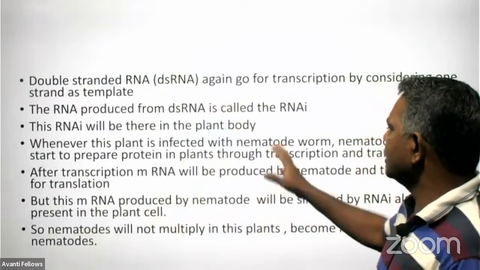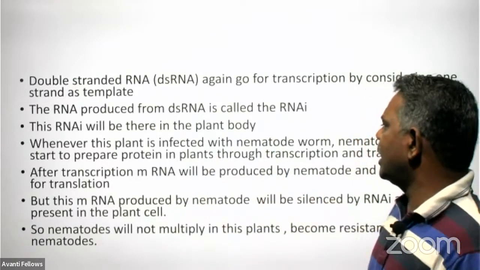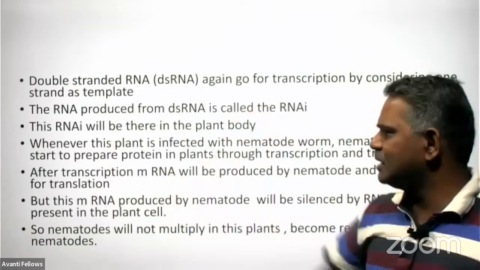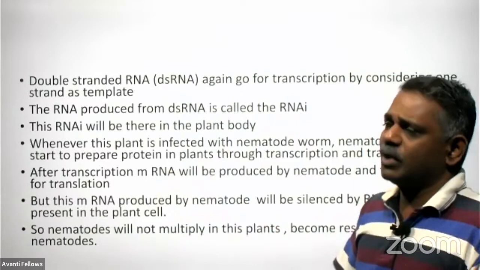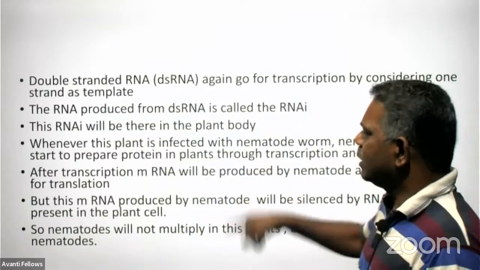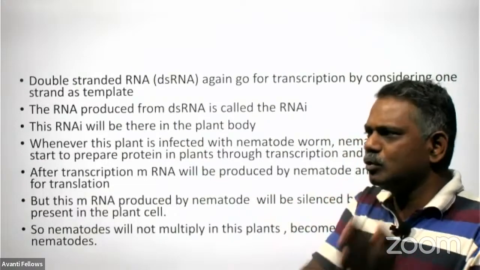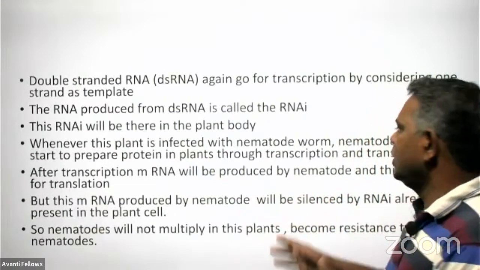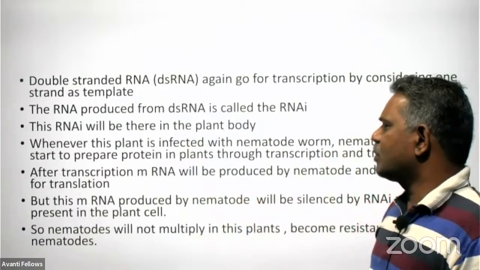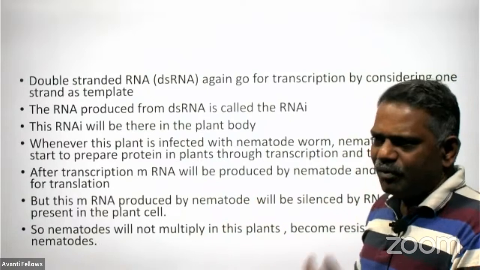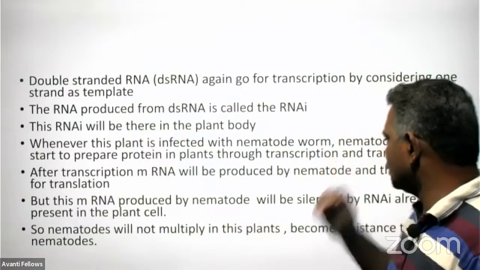Whenever a plant is infected with a nematode, and the nematode starts preparing its protein in the plant through the process of transcription and translation, first of all, the nematode worm produces RNA to prepare a protein. But immediately after the nematode produces mRNA through transcription, that will be silenced, so translation will not be possible, and there is no production of protein. So this is the way through which that plant gets resistant against such a nematode worm.